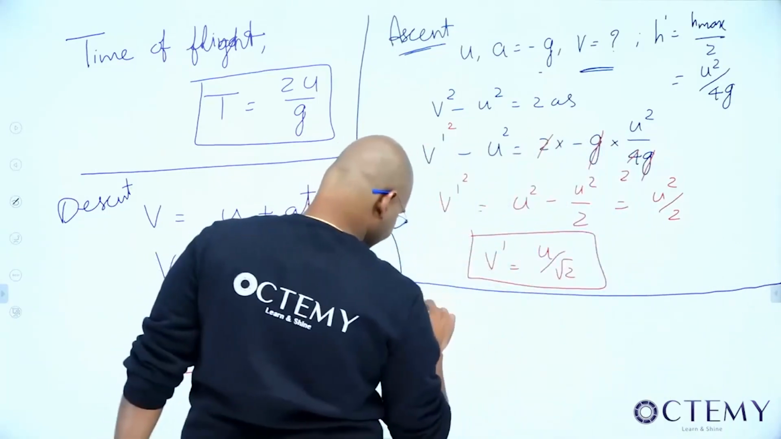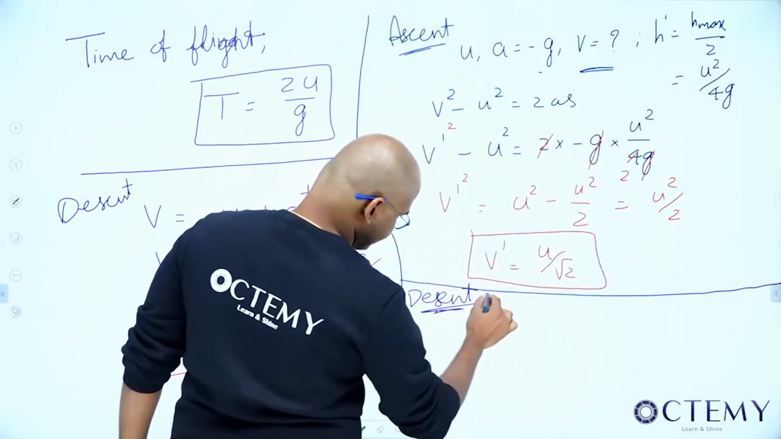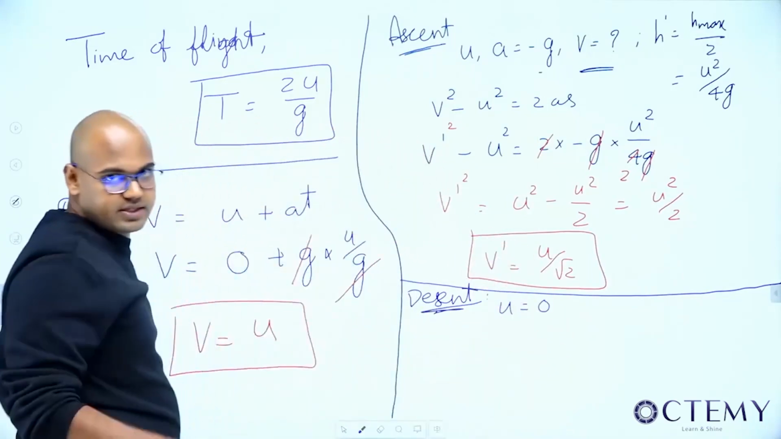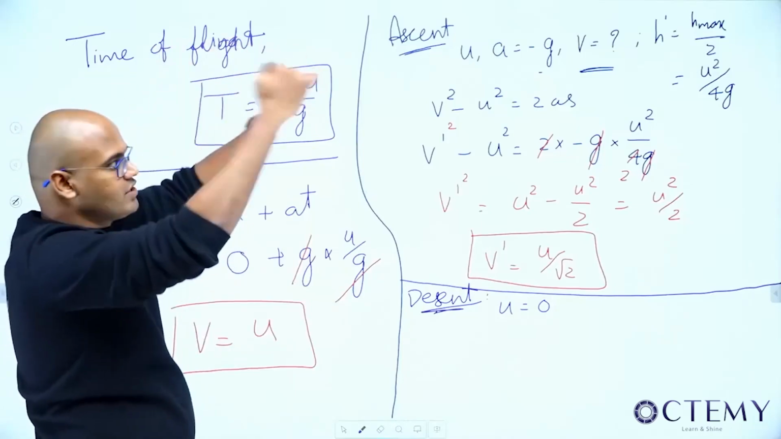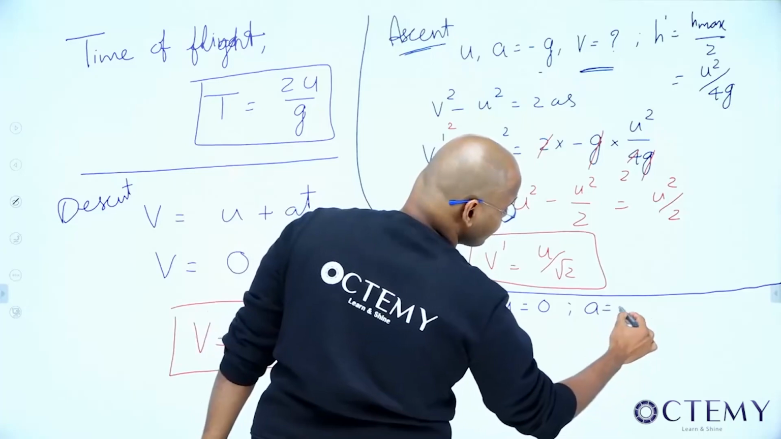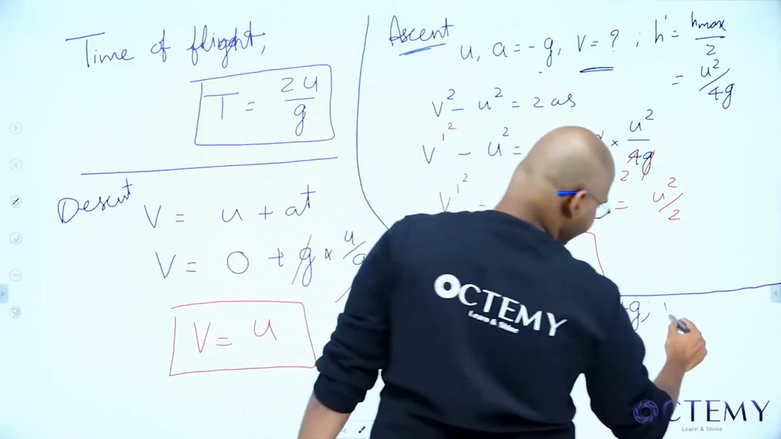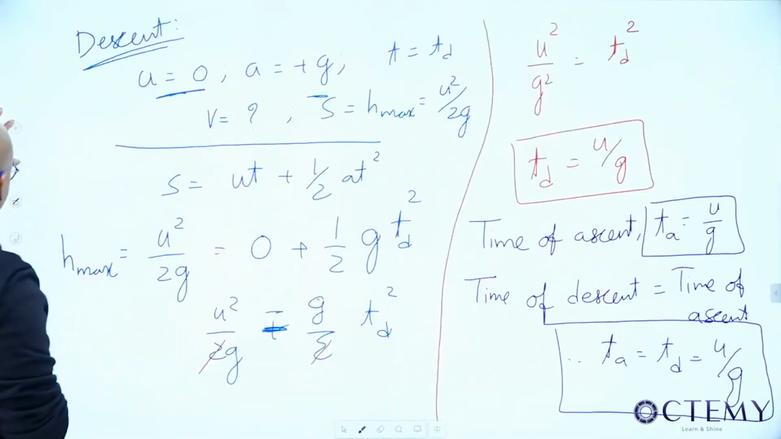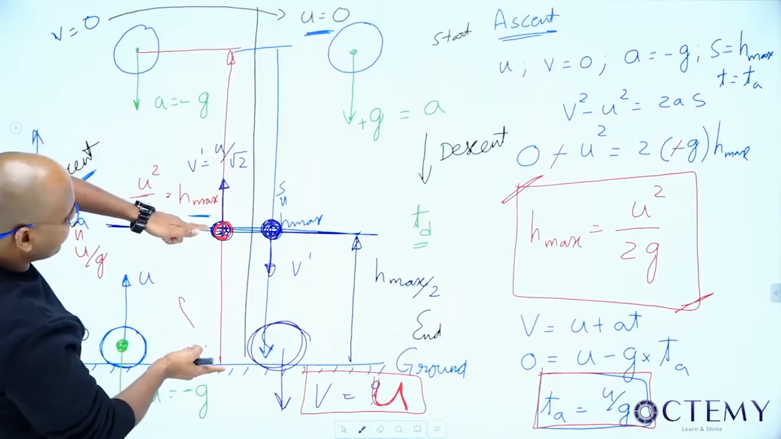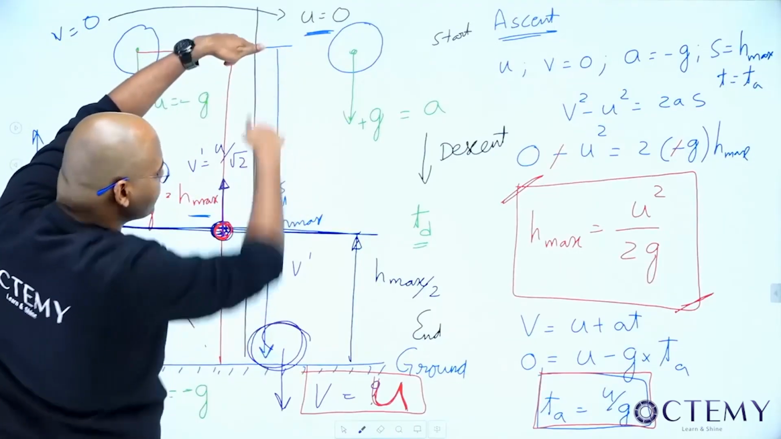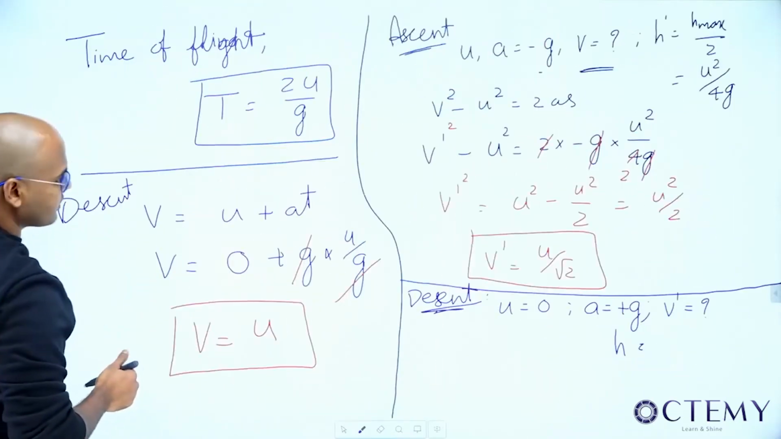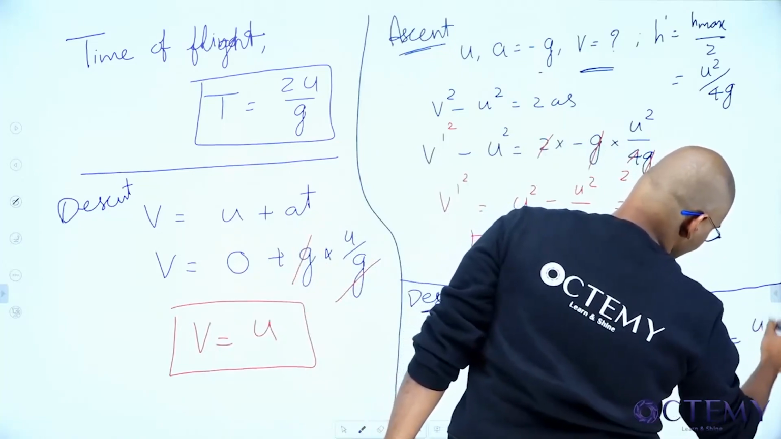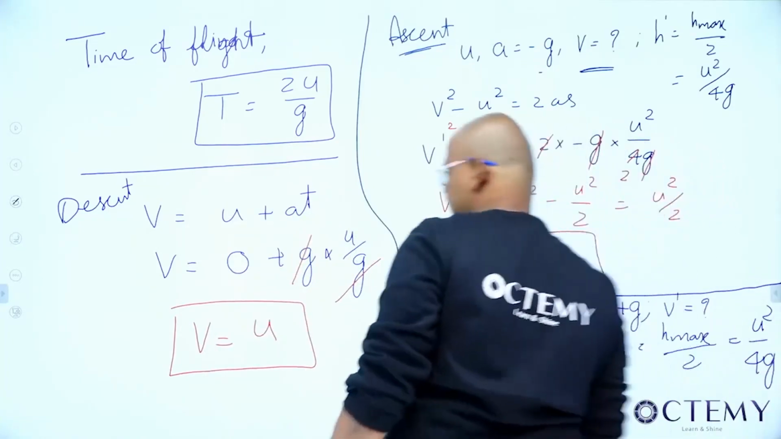During descent, what is the initial velocity? Initially it is at the maximum height, so the starting velocity is 0. What's the acceleration? Plus g. I want to find v dash, the final velocity. Now what is the distance it has traveled? If this is h max by 2, how much will the other half also be? The same h max by 2. So it also travels h max by 2, that is u square by 4g. Either from the bottom or top, it is the same u square by 4g.